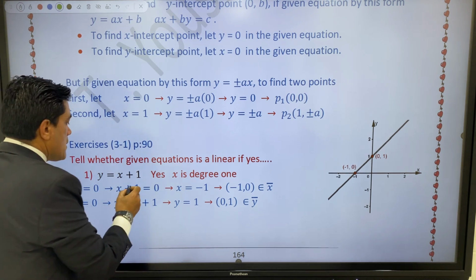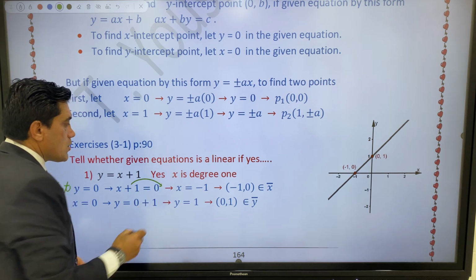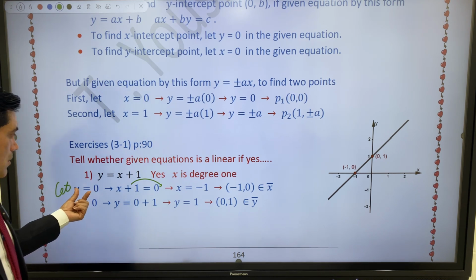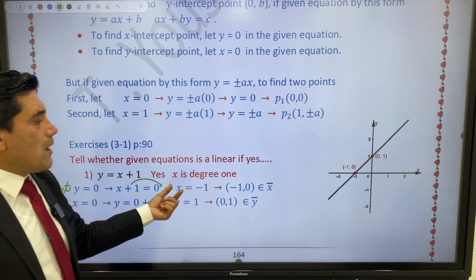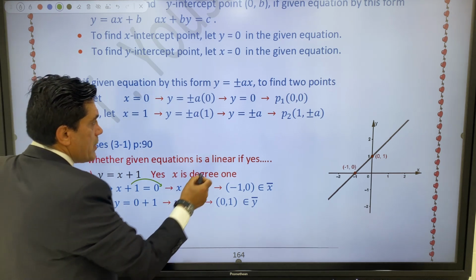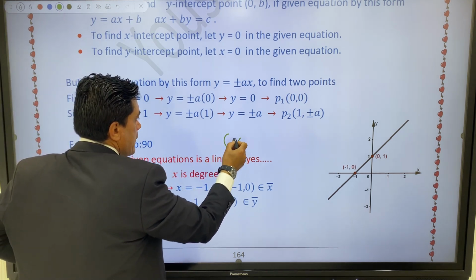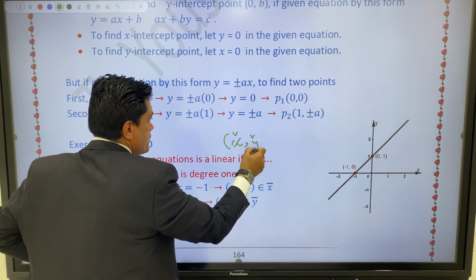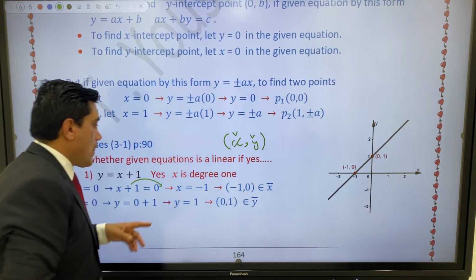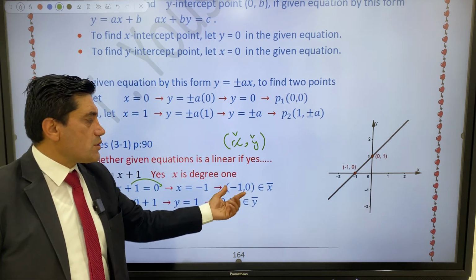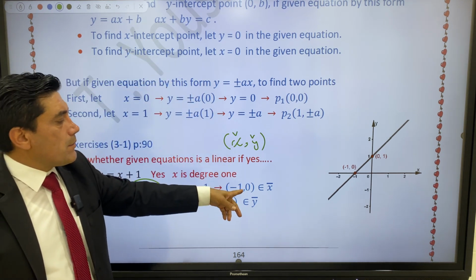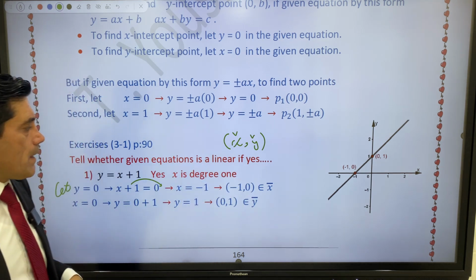Translate it to the other side, so x equals negative 1 and y equals 0. Your point on coordinate xy in general form is the value of x, value of y. So x is negative 1 and y is 0. This point belongs to the axis of x.